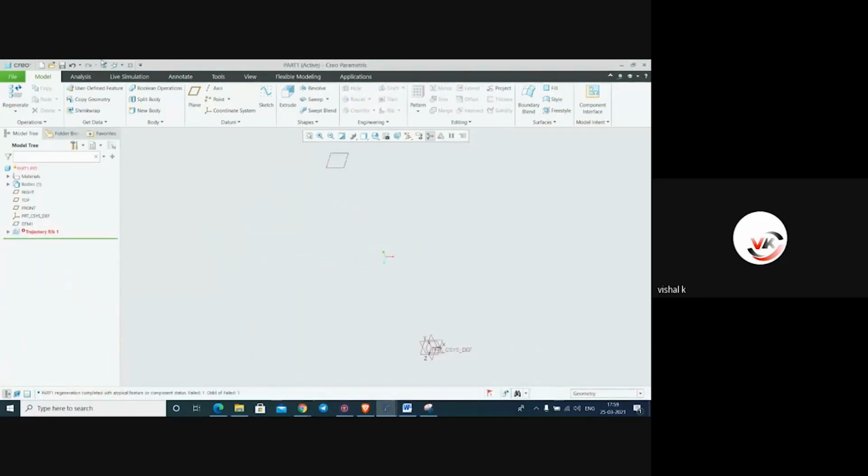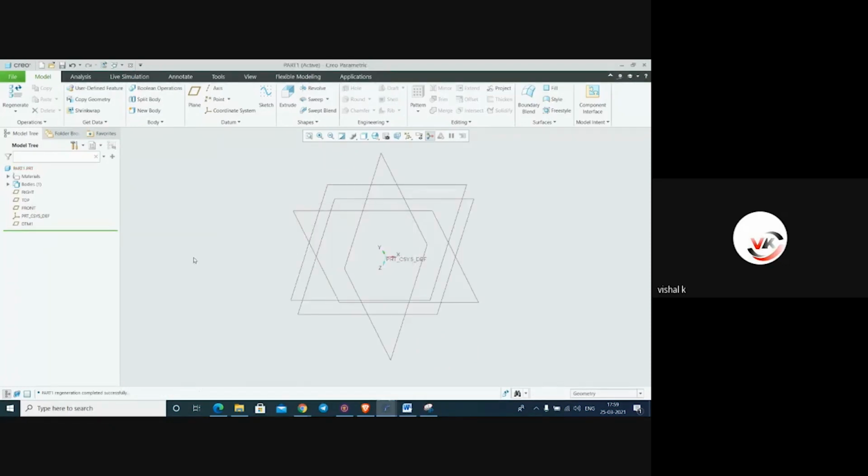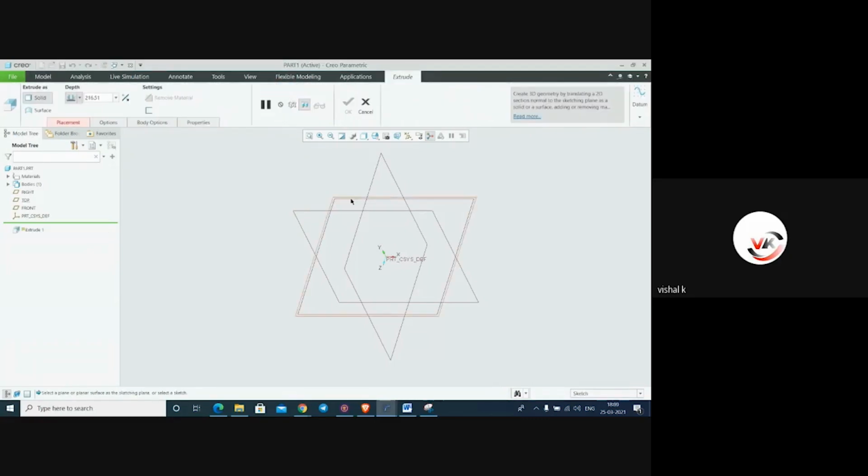Control D for default orientation. This feature we don't want again. The extra datum we don't want. Control D, default orientation. We'll make a surface part here: trim, merge, extend, offset, and intersect. We'll see this first.